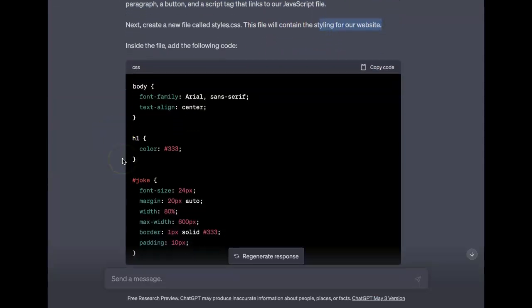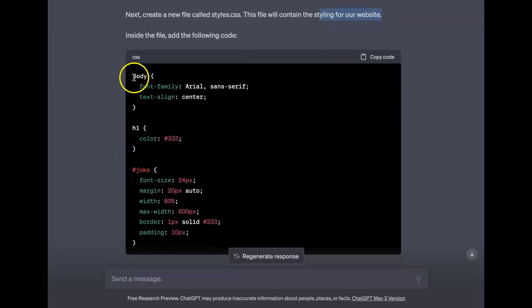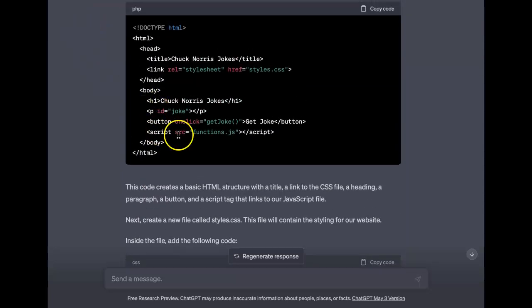If we look at what the code looks like, it looks like it's styling the body, styling an H1 tag, styling something joke. We would look back up here. Is there something that says joke? Paragraph that has an ID of joke. It looks like it's empty because usually you have content in between opening or first tags because they haven't used that language, right?